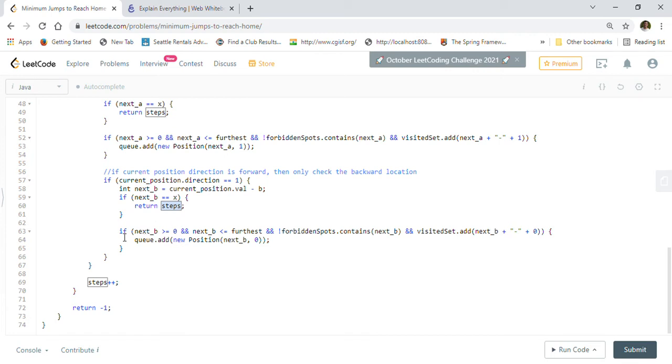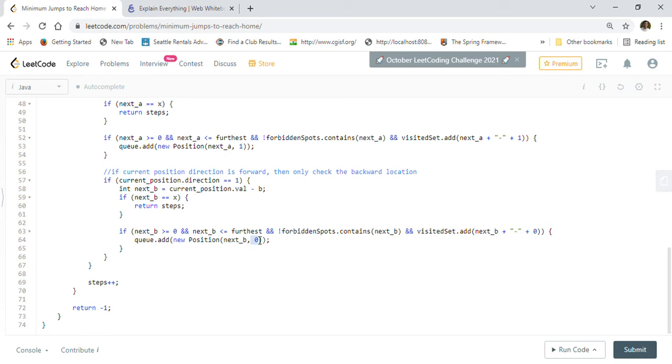Otherwise, as we did previously, we want to make sure that we are not going too far left, less than 0, or too far right, greater than farthest. So that's what we are checking here. And we want to check that the next position, meaning the backward position we are going to visit, is not forbidden, right? And it's not already visited, then it will be added into the visited set here. And then we will add that new position, which is the backward position, into the queue. And here we have to put 0, right? Because we are going backward.